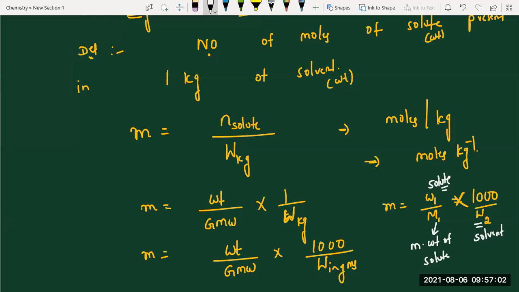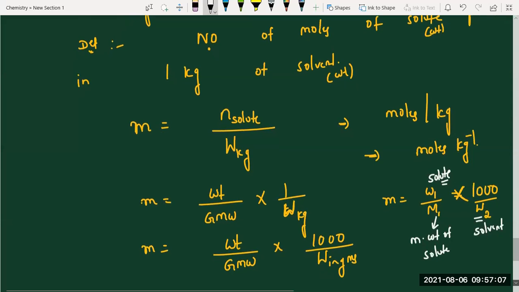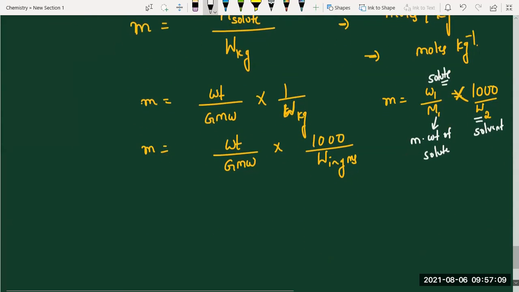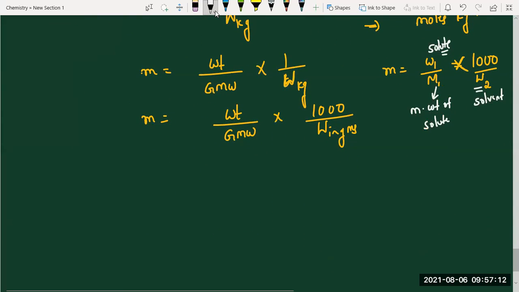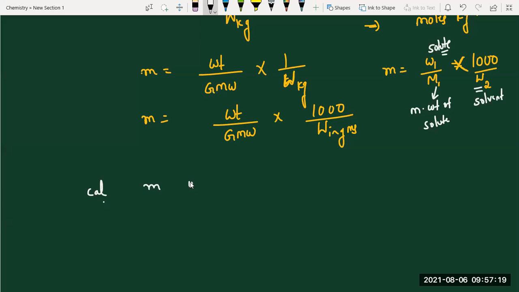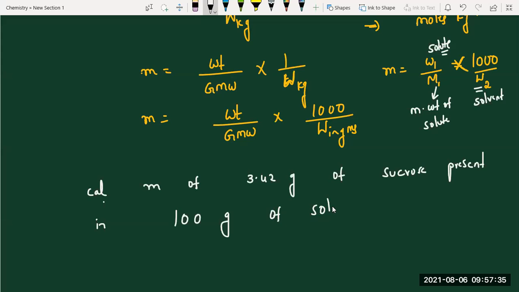Calculate molality, small m, of 3.42 grams of sucrose present in 100 grams of solvent.